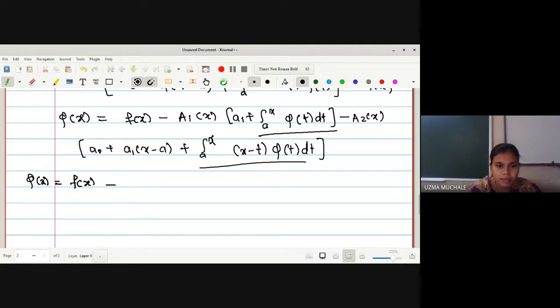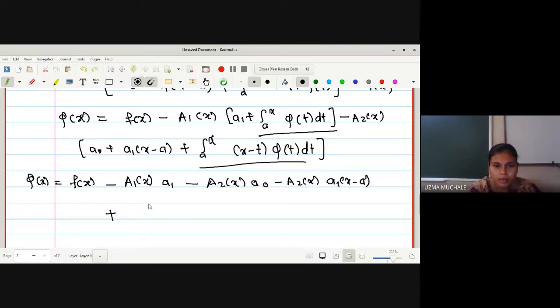The first term is f of x minus a1 of x into a1. This is the first term, minus the next term with a2 x. What we have next is a naught minus a2 x, a1 x minus a, right?